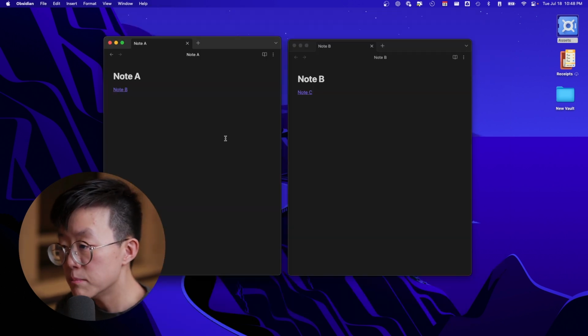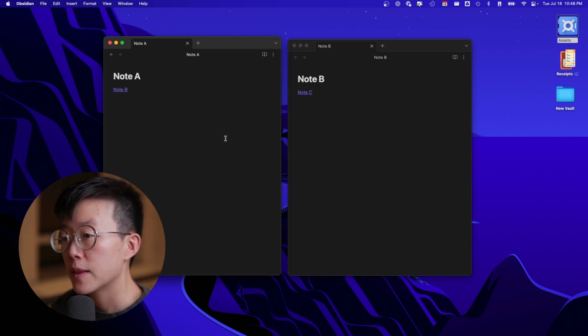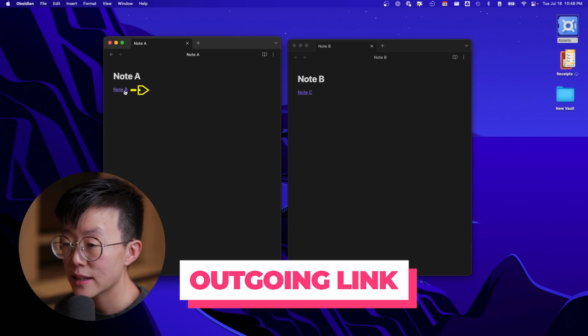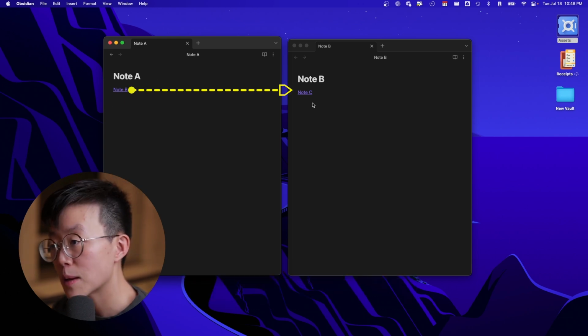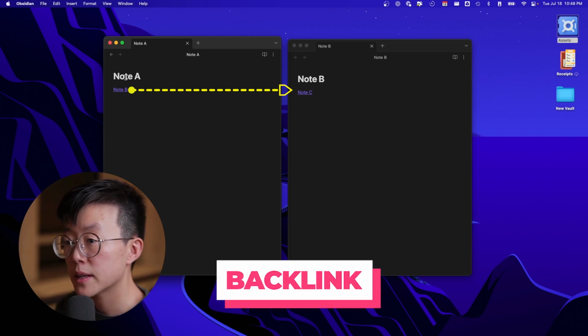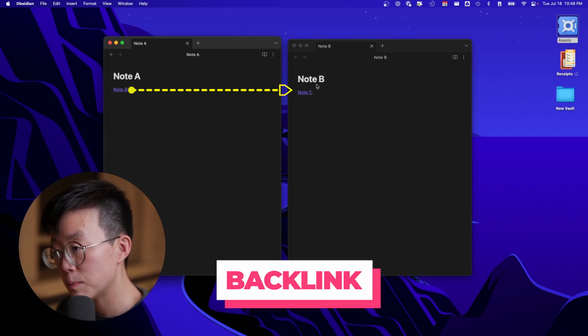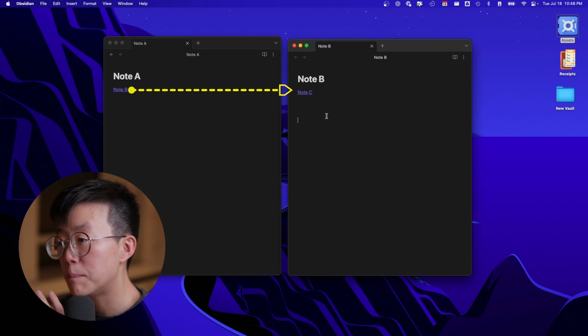Linking notes is the most important feature in Obsidian, so I would like to take some time to explain this. There are 2 types of links. First is an outgoing link. This link is an outgoing link from Node A to Node B. Second type of link is backlink. Because Node A links to Node B, Node B has a backlink of Node A, meaning that Node A mentions Node B.